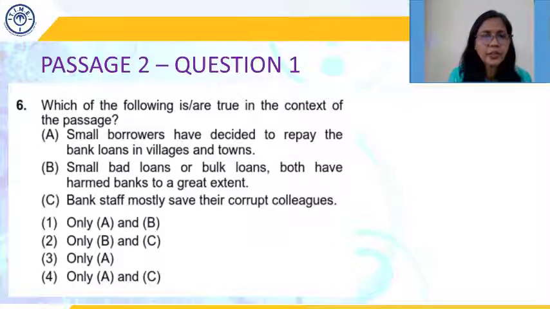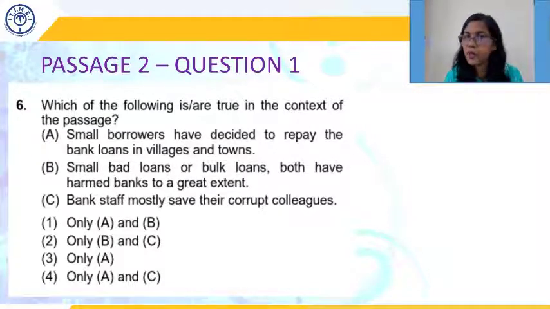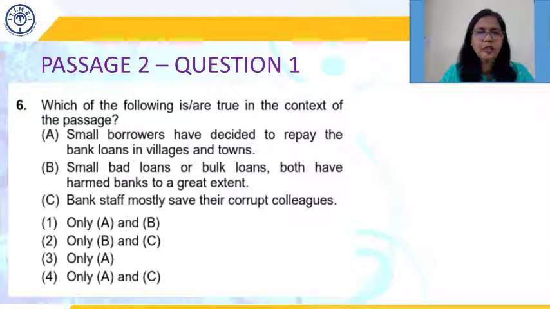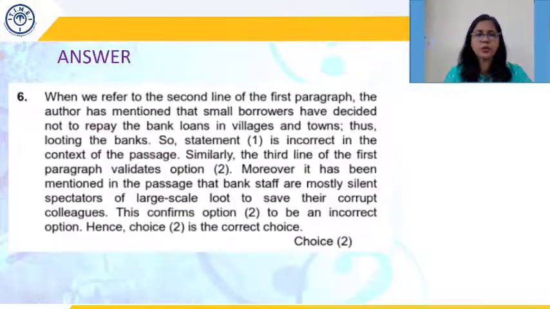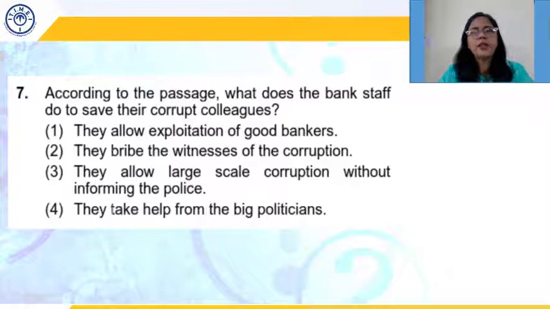Now if you quickly have a look at the answer options, there are only two options that have got B: A and B, B and C. We have already eliminated A. So obviously our answer should be B and C. Still, let us check. C says bank staff mostly save their corrupt colleagues. Now this is also given in the first paragraph, last sentence. So the correct answer is B and C, option 2. Moving to the next question.